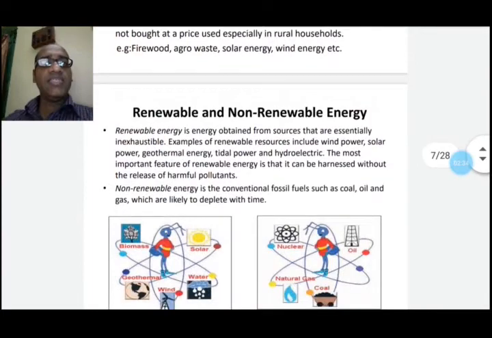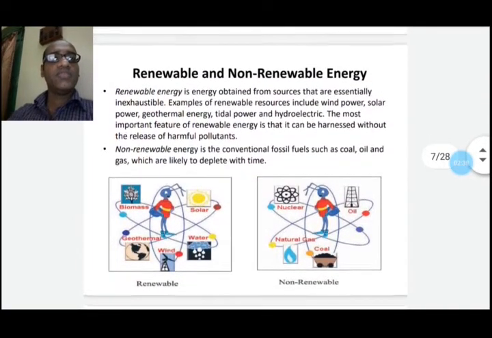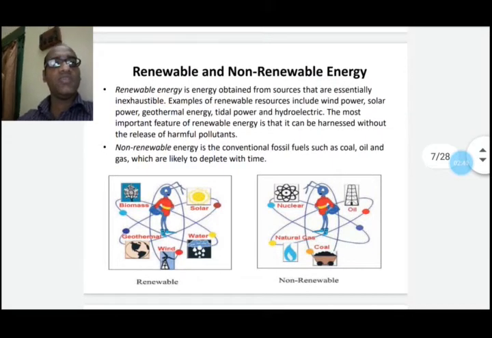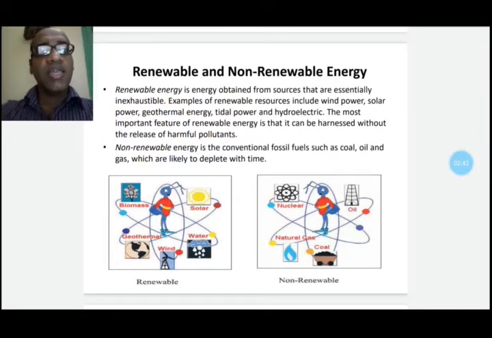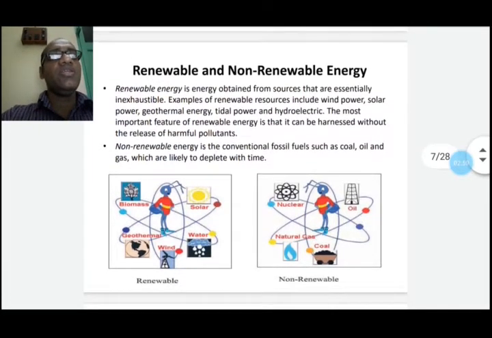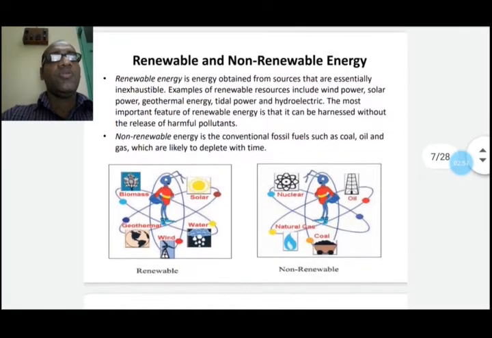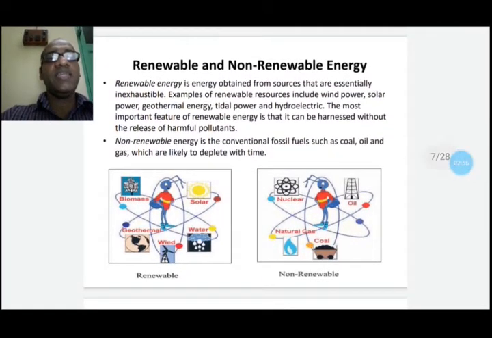Nowadays renewable energy is very popular and extensive research is going on in this field. Energy can be classified as renewable and non-renewable energy. Renewable energy is the energy obtained from sources that are essentially inexhaustible.